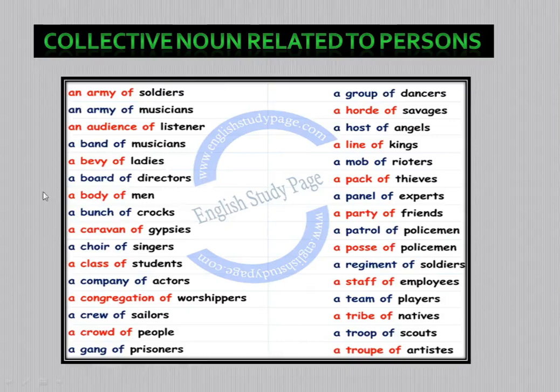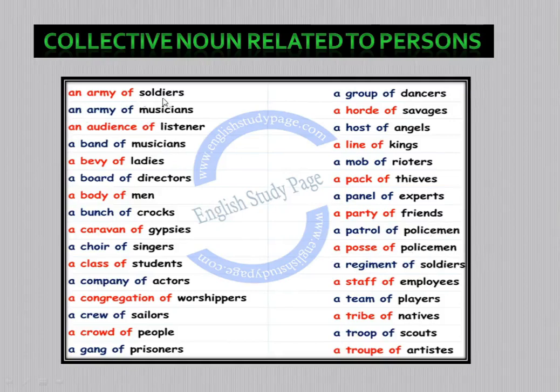Similarly, a board of directors, a board of men, a bunch of crooks, a caravan of gypsies, a choir of singers, so a group of singers is called a choir, a class of students, a company of actors, a congregation of worshippers, a crew of sailors, a crowd of people, a gang of prisoners, a group of dancers, a horde of savages, a host of angels, a line of kings, a mob of rioters, a pack of thieves, a panel of experts, a party of friends, a patrol of policemen, a posse of policemen, a regiment of soldiers.